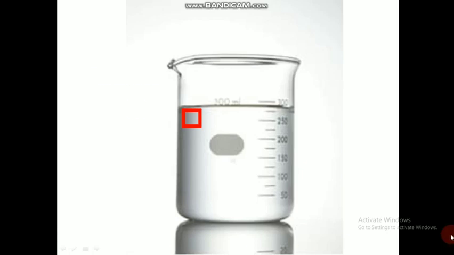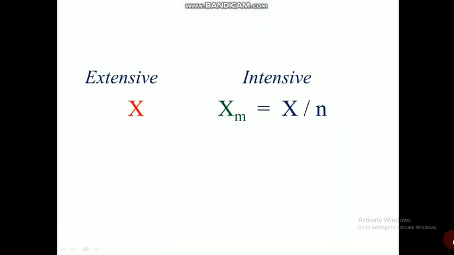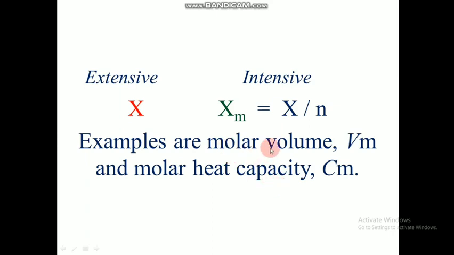So concluding, extensive properties are converted to intensive properties when they are divided by some number. That is what we told here, for example molar volume and molar heat capacity, etc. So when we speak in moles, the extensive properties are converted to intensive properties. Extensive properties are converted to intensive properties when we consider their molar quantity or molar property.